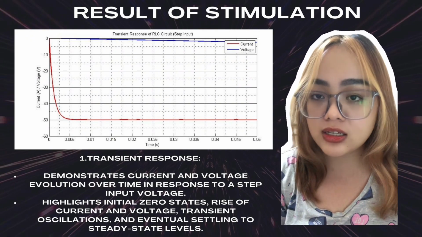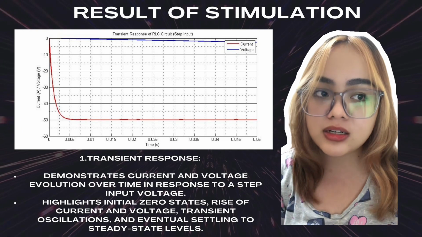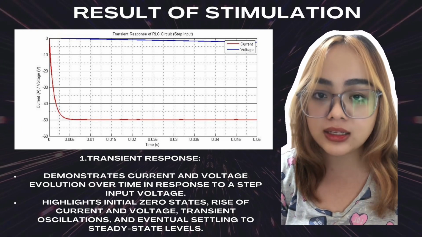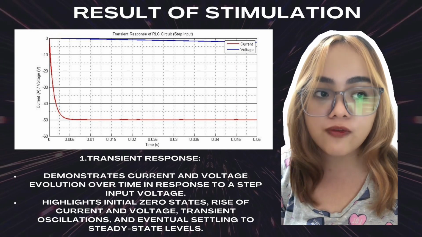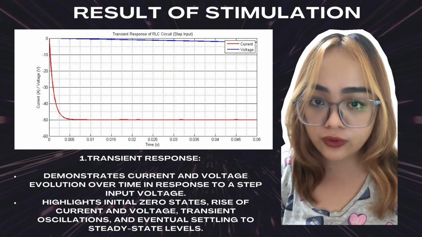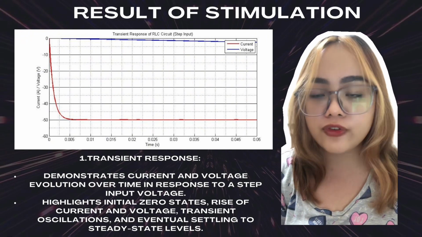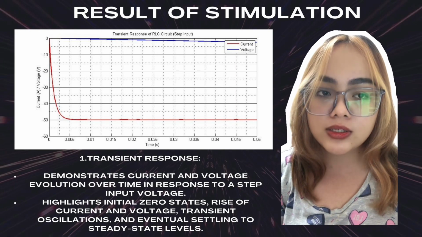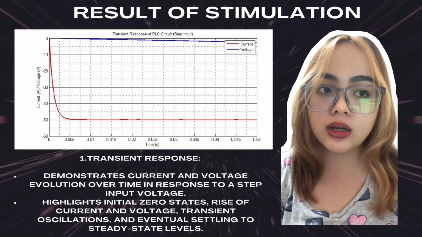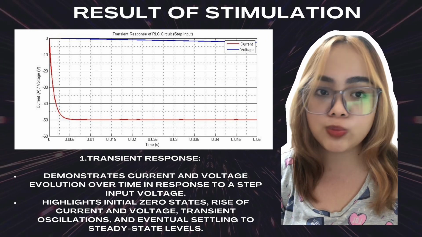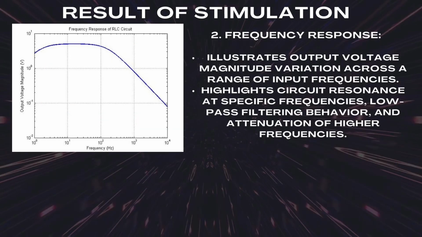We define the circuit parameters including resistance, inductance, and capacitance, and then we set the initial condition for current and voltage. Using the MATLAB ODE solver, we solve the differential equation that describes the circuit behavior over time. So the resulting plot shows how the current and voltage change in response to a step input voltage.